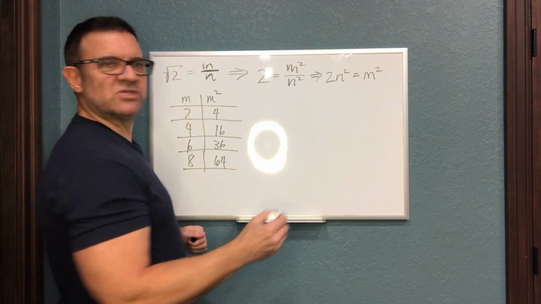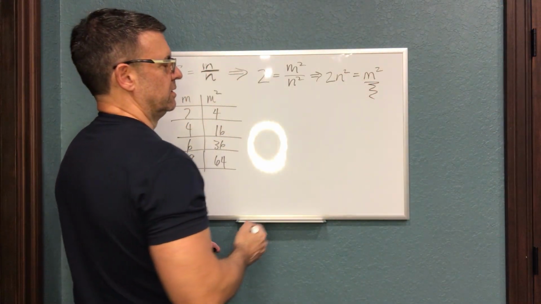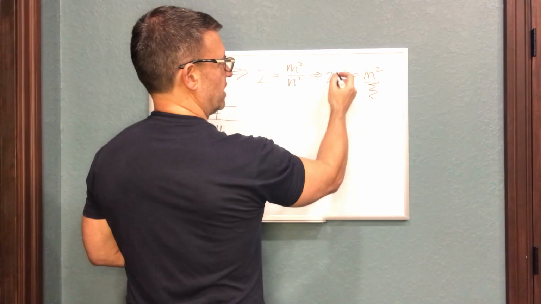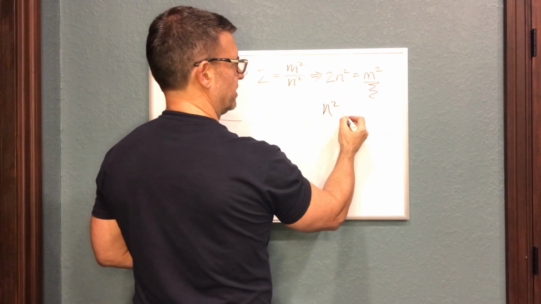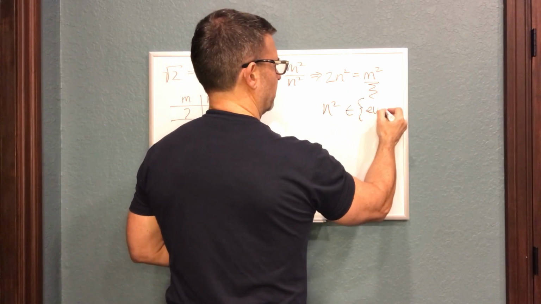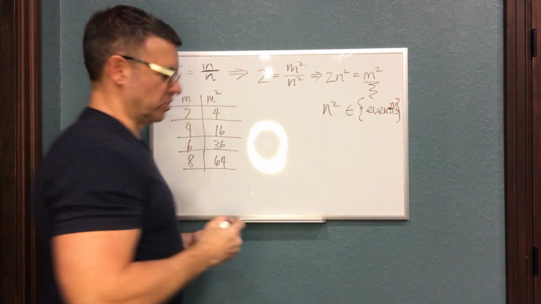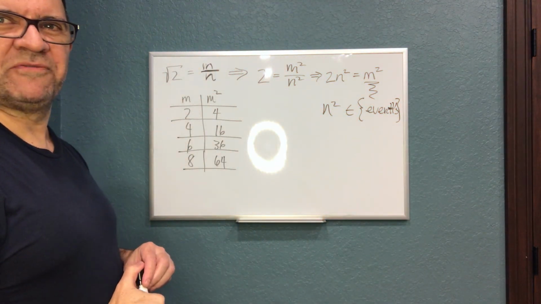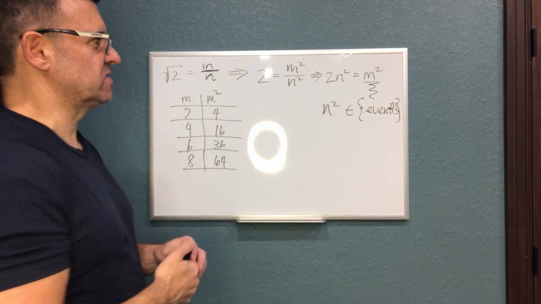Now let's go back to this equation up here, because if m squared is double even, that means that if we cancel out one 2, we're left with n squared. But since m squared is double even, that means that n squared has to be an element of the set of even numbers. But what did we say before? We said before that one of them has to be even and one of them has to be odd.